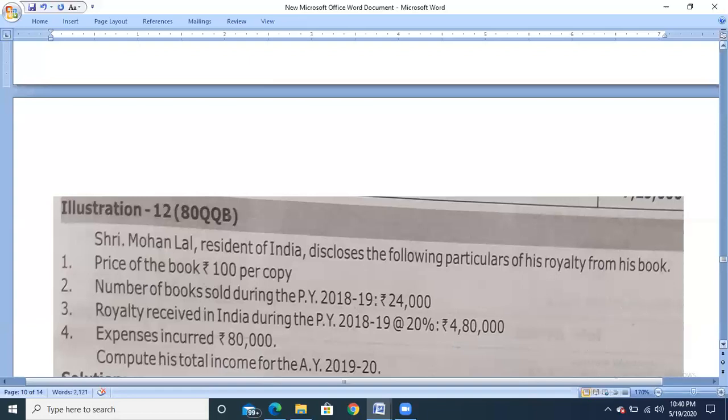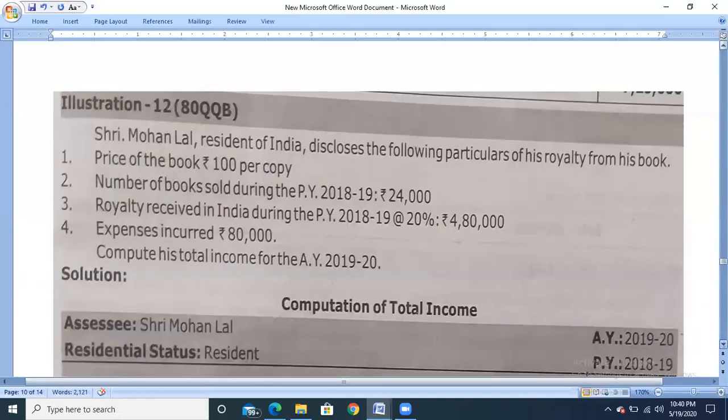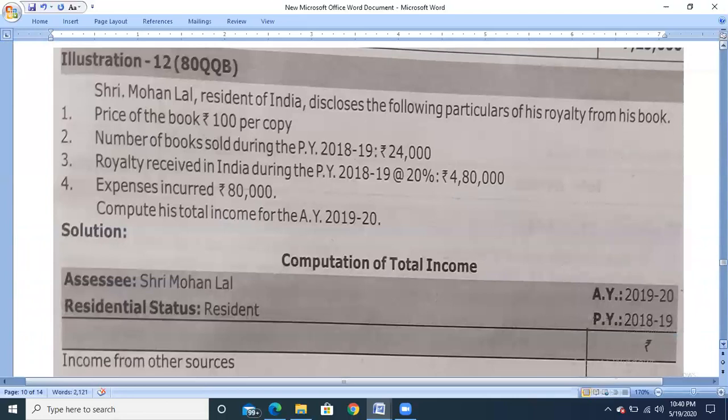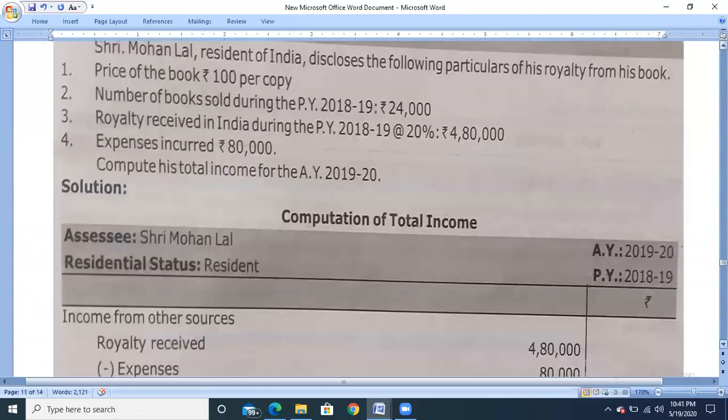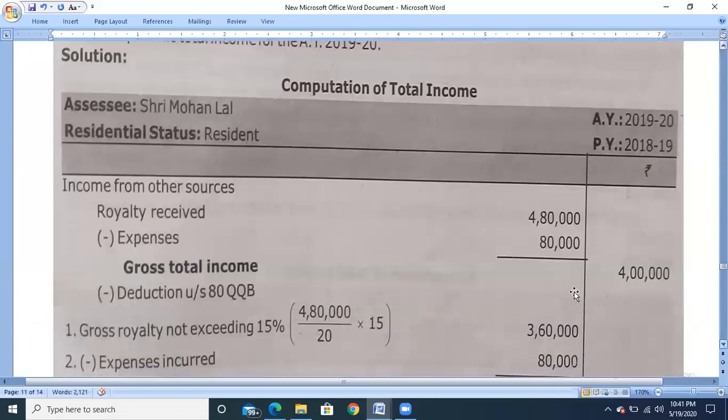Total income: because they have the income called royalty, that is income from other sources. Assessee Sri Mohanlal, computation of total income, residential status resident, assessment year 2019-20, previous year 2018-19. Income from other sources: royalty received 4,80,000, expenses incurred 80,000, balance amount 4 lakh.